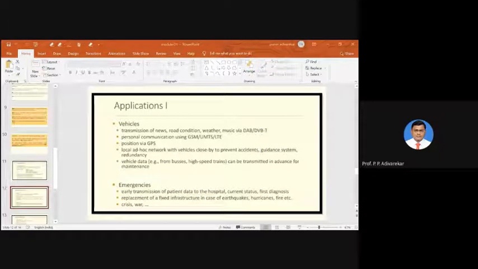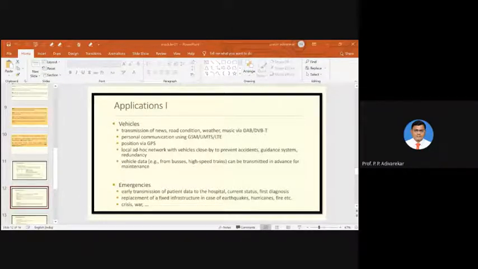So if they are enabled with mobile communication equipment, then such kind of accident or collision can be avoided. So this particular application of mobile communication in the case of vehicles we can describe.